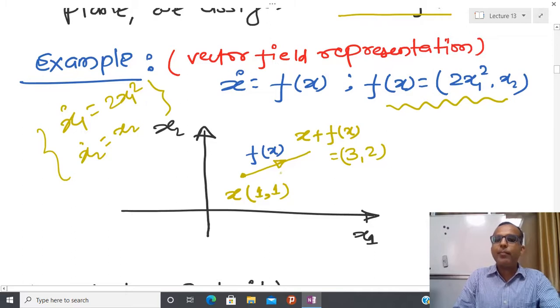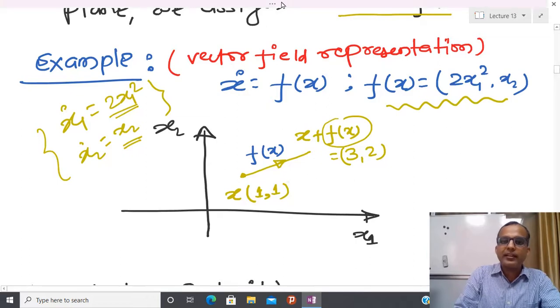Now the meaning of vector field: suppose you know the initial condition (1, 1). Using the initial condition, you have to construct the next point, x plus f(x). If you know x, then by putting x in the right-hand side of this differential equation, I can get the numerical value, which I have calculated as (2, 1).